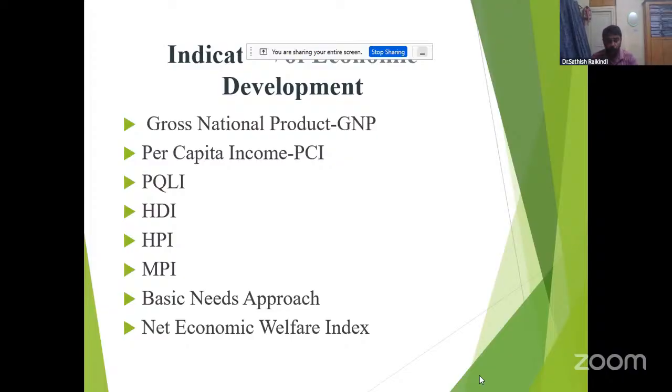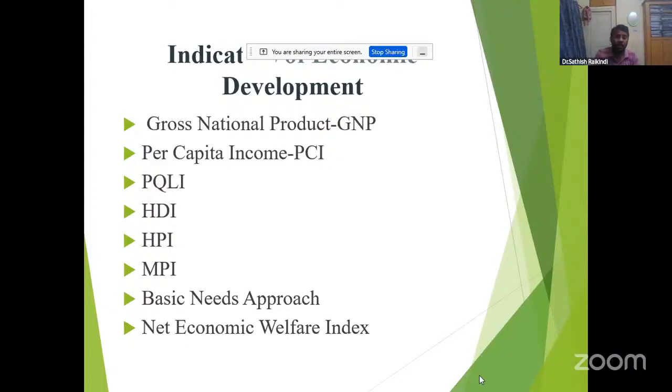Therefore, economists have proposed PQLI as an indicator of economic development. It is the Physical Quality of Life Index, a composite measure of economic development. In this PQLI, the improvement of quality of life of each and every human being is concentrated, in terms of life expectancy, education, and health facilities.